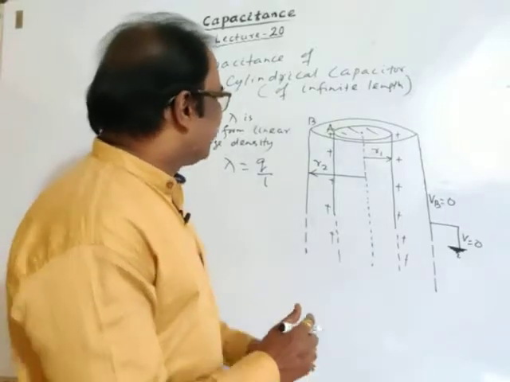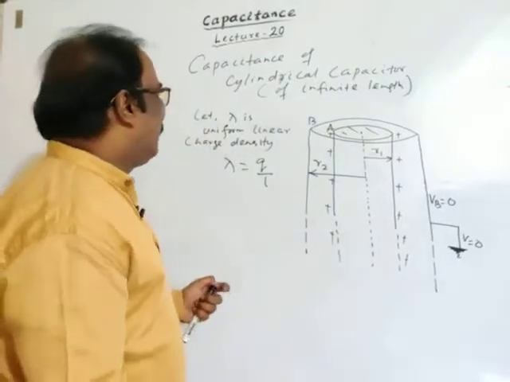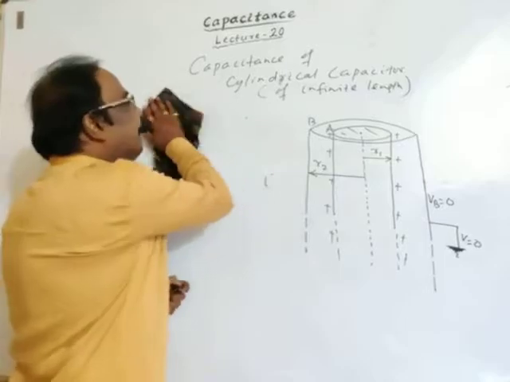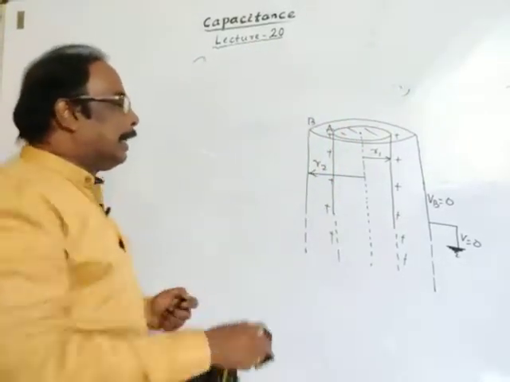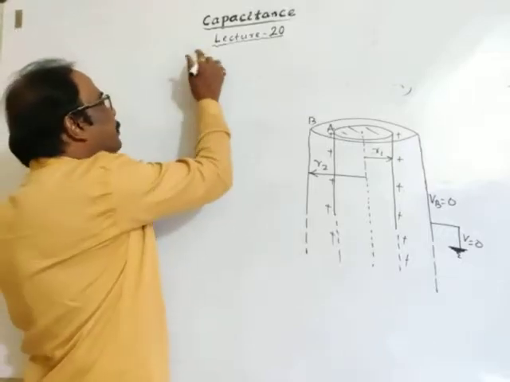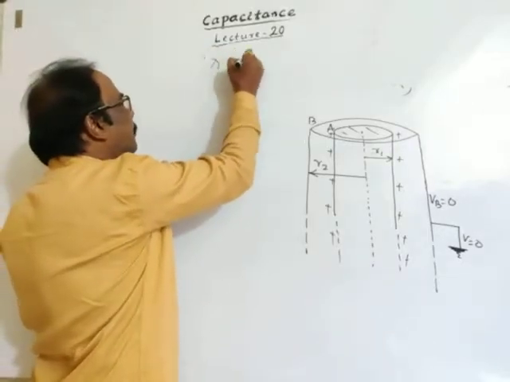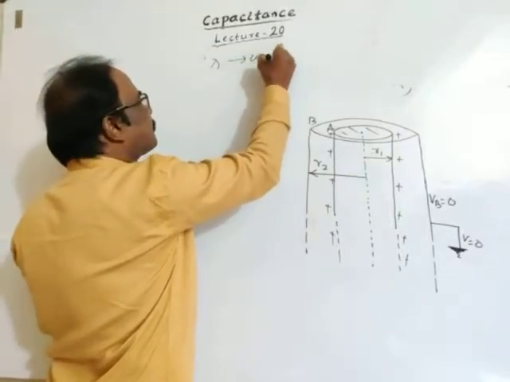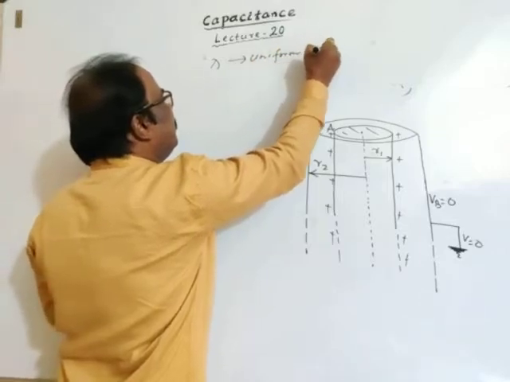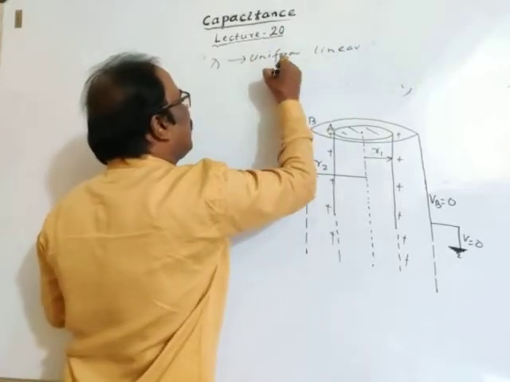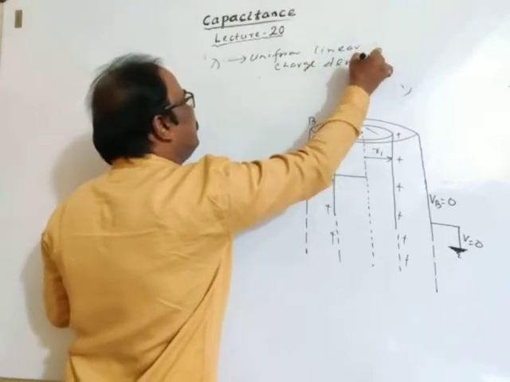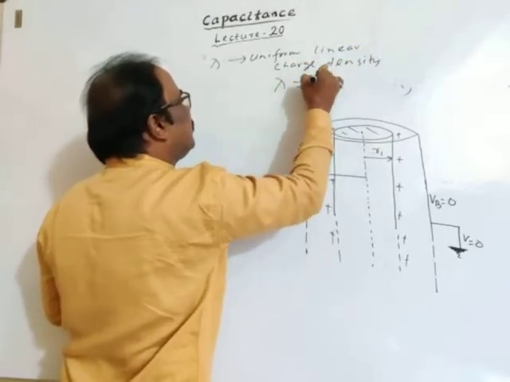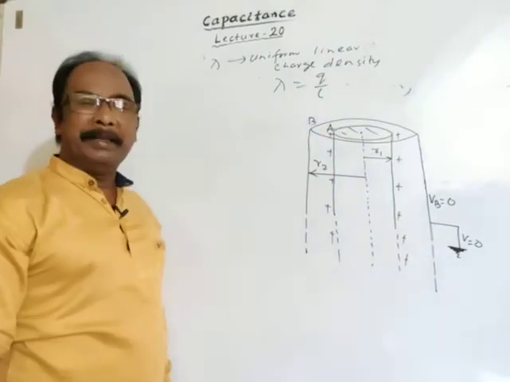Let's proceed. What we have taken is the capacitance of a cylindrical capacitor of infinite length, and lambda is the uniform linear charge density, charge per unit length.